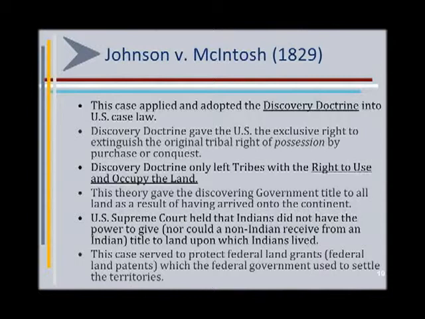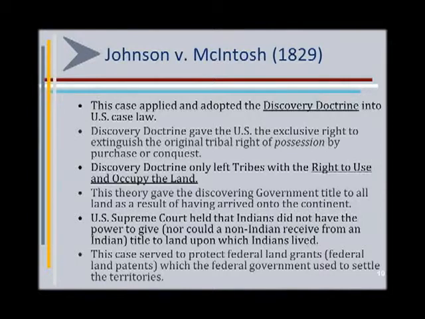That meant that under the doctrine of discovery, the tribes were only left with the right to use and occupy the land. So the party in Johnson v. McIntosh who had purchased the land from the tribe only purchased the right to use and occupy the land. The right of possession was held by the U.S., and so the party who had purchased the land from the U.S. was the one who had the ultimate right to possess that land. This theory cleared up any doubts with respect to land claims that may come after the Johnson v. McIntosh case.